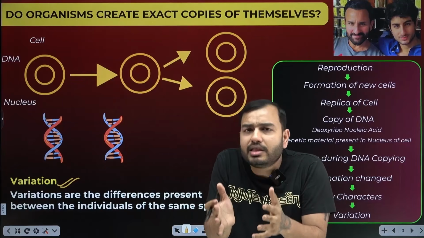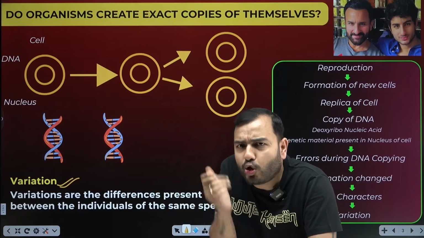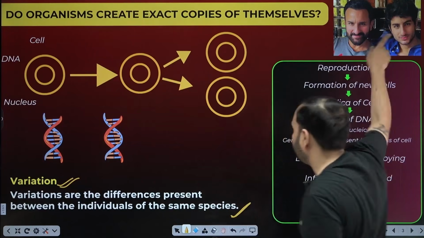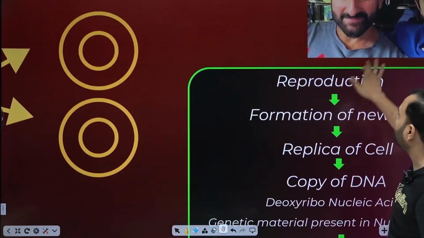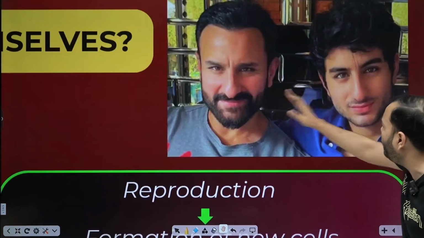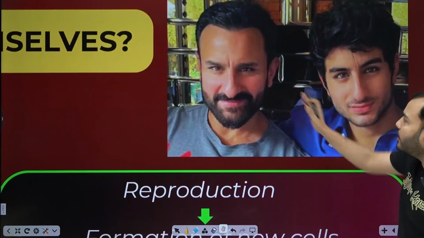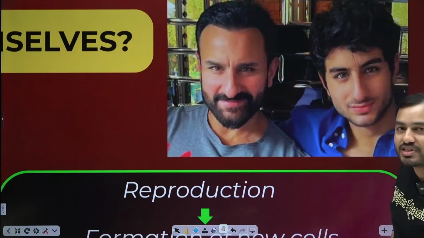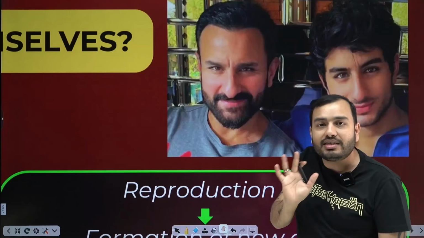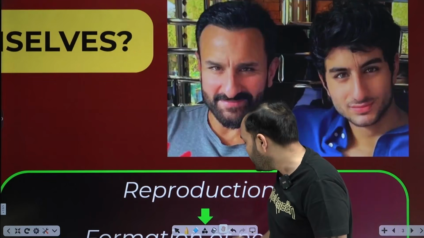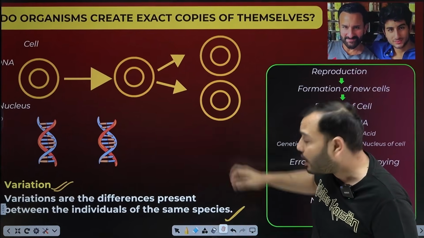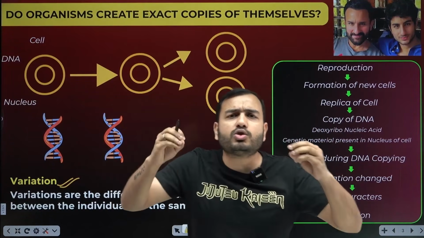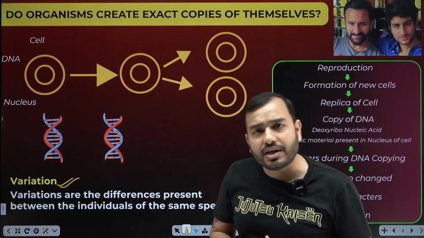And when a new organism is formed, it is genetically similar to its parents, but not an exact copy. Like you must have seen on the internet, this viral photo: look at this father, look at this son, such an exact copy. It is said the son looks like him more than he himself does. But is this a 100% copy? No, it is not. Somewhere or the other, some variation has come. So the difference in the individuals of the same species is what we call variation.